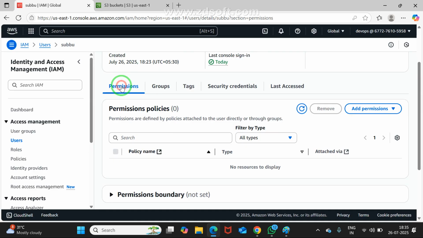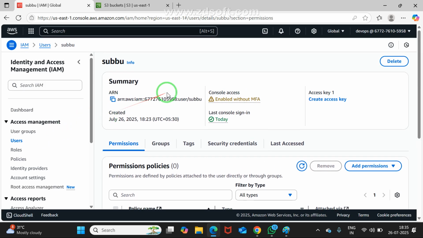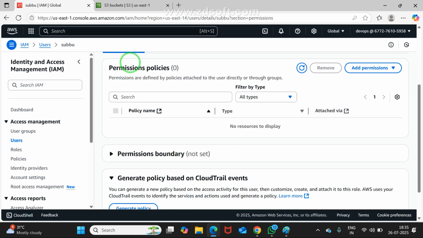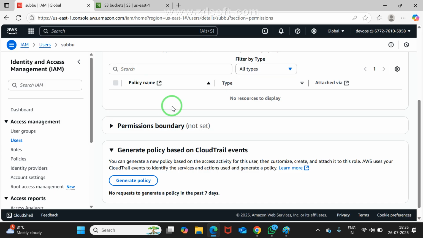Check it here. Yes, sir, it shows access denied again. Yeah, very good. That's what I am telling. You are the Subbu. Are you able to see here on my screen? Yes, sir. Subbu is not having any permission. Got it or not?